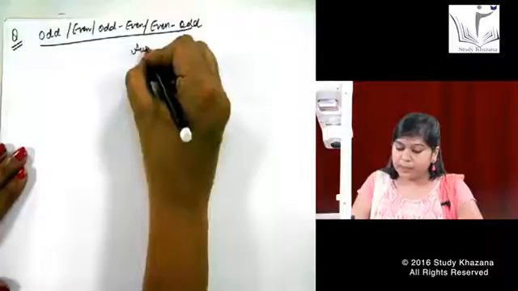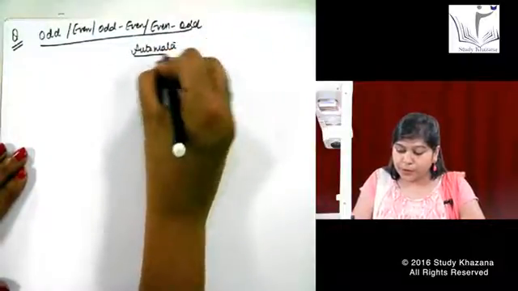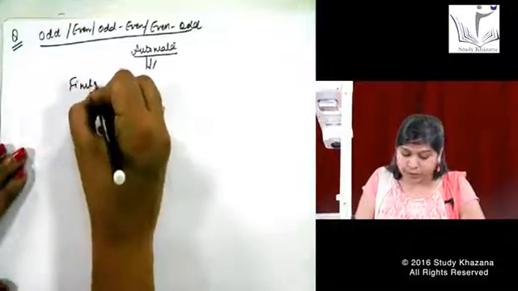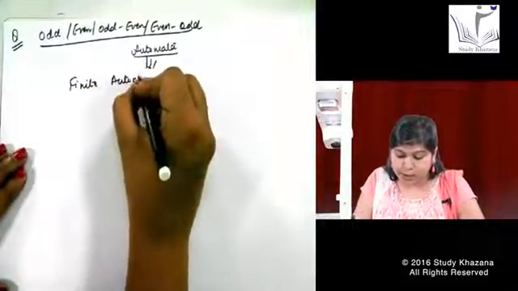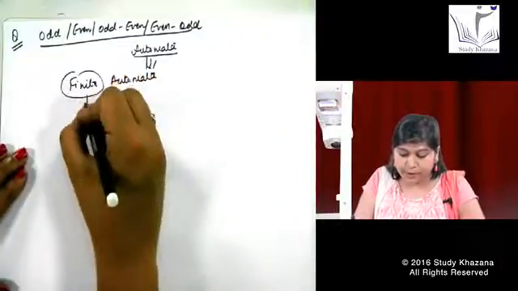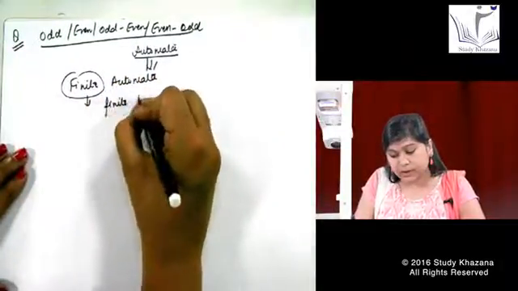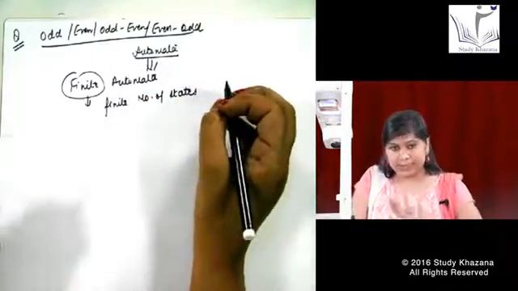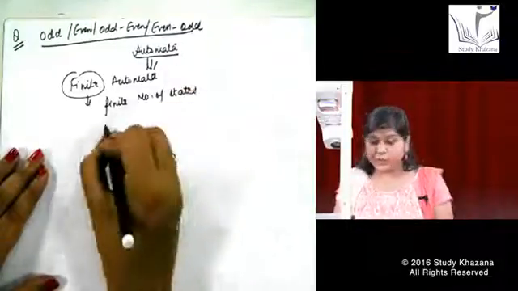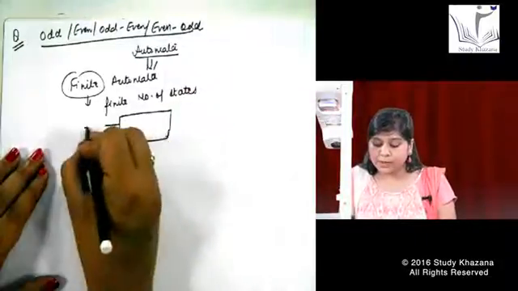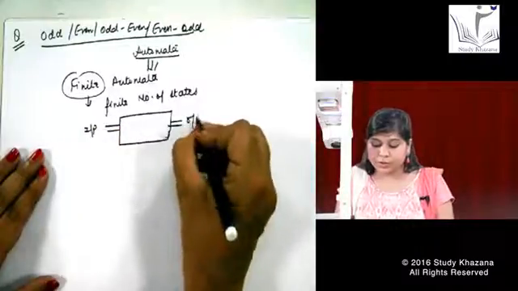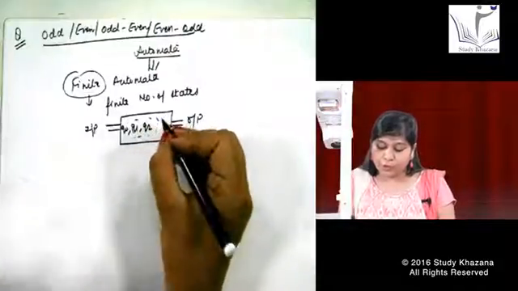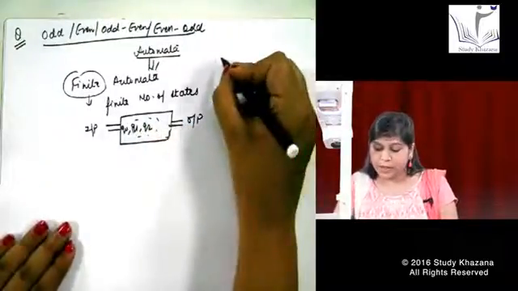Before that, I start with this automata and write down over here. Whatever we are discussing now is our finite automata. That means it has a finite number of states. Obviously the number of states is fixed. I make a machine like this. This is my input, this is my output, and in between we have a sequence of Q0, Q1, Q2, any number of states we can have.